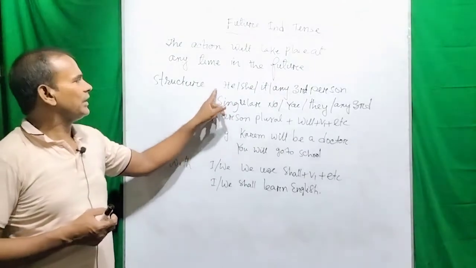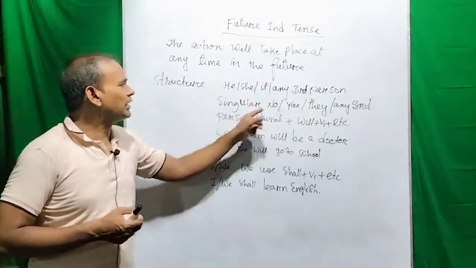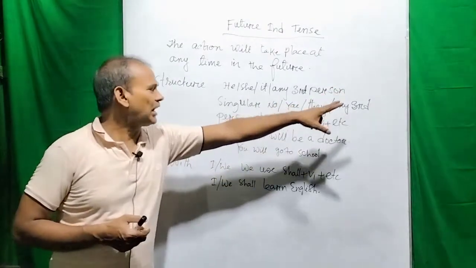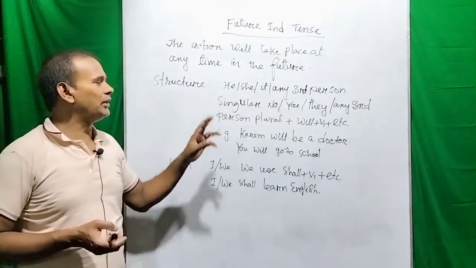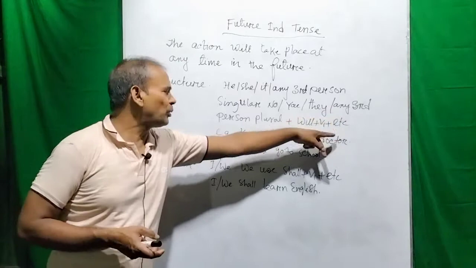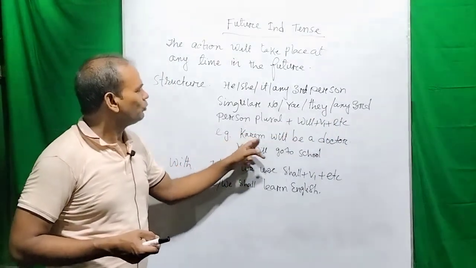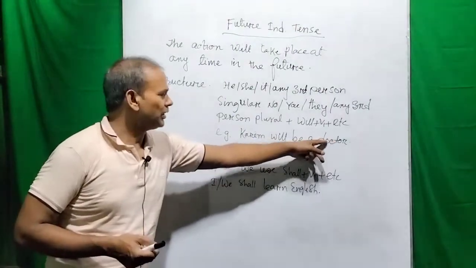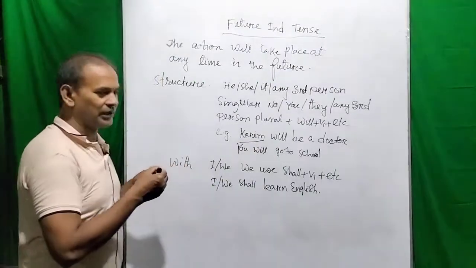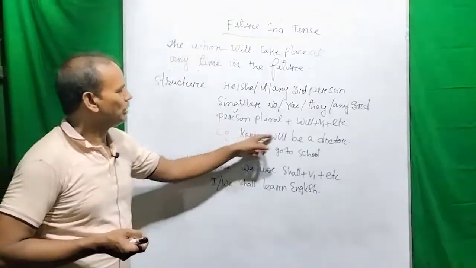If the subject is he, she, it, or any third person singular number, or you, or they, or any third person plural number, then we can use will plus v1 plus etc. in the formation. So take a look at the example. You say, Karim will be a doctor. Dear viewers, this Karim is the third person singular number, and you can use here, you will be a doctor.